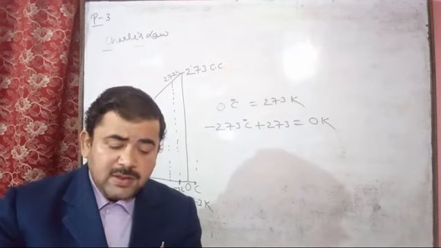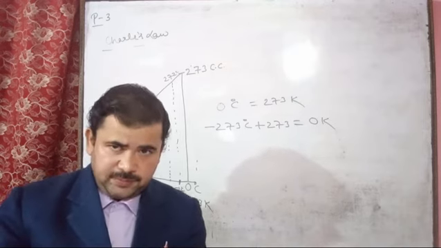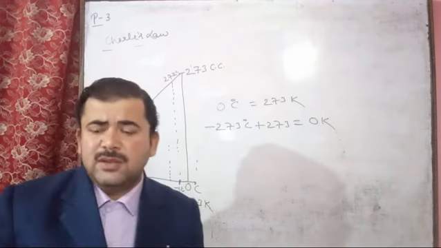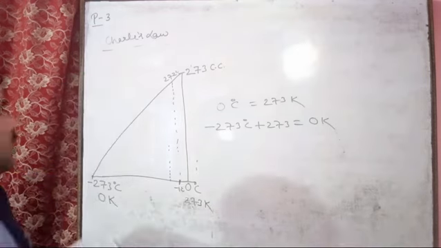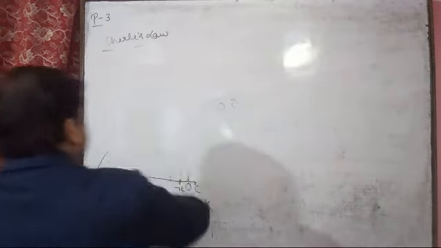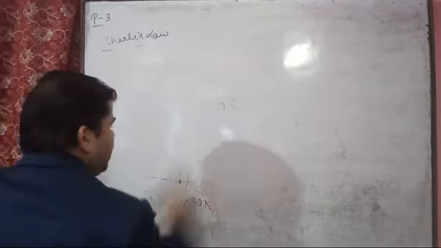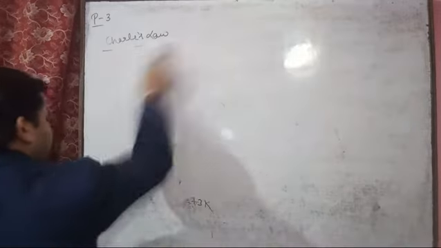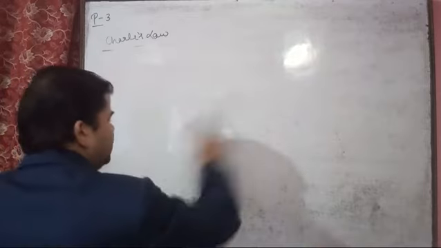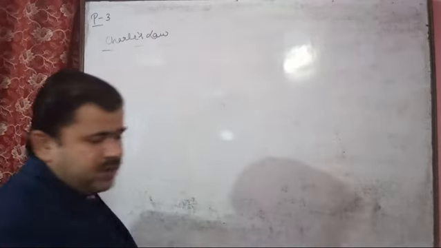Assume that the pressure of the gas remains constant. So pressure constant means Charles law, and like the Boyle's law numericals, you have to write all the information.